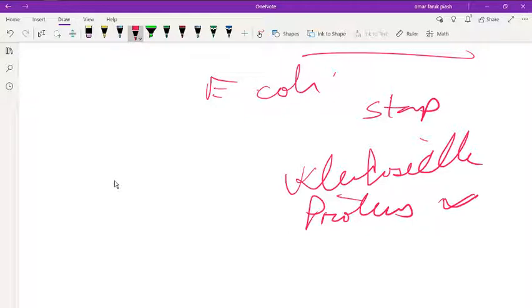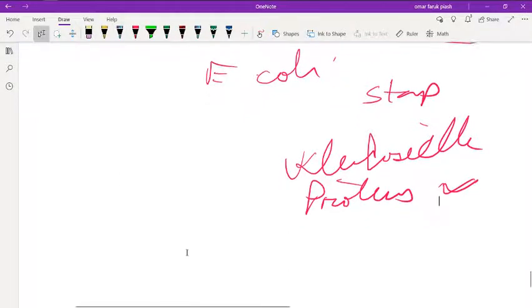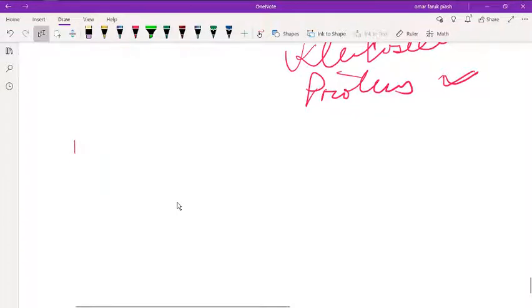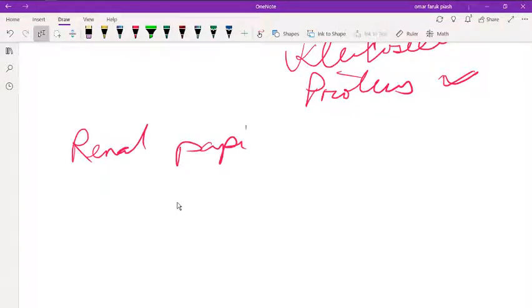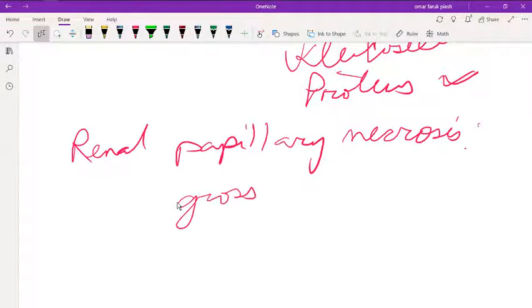Another disease I would like to talk about is RPN, renal papillary necrosis. This is a complication of acute pyelonephritis, which can convert into chronic pyelonephritis and renal papillary necrosis. There is gross hematuria and proteinuria.